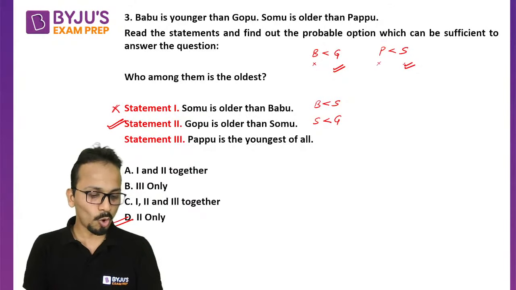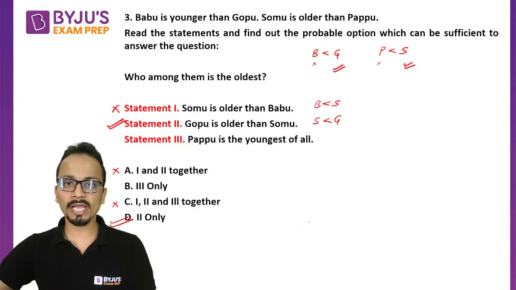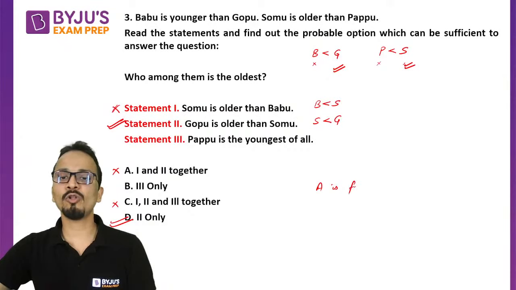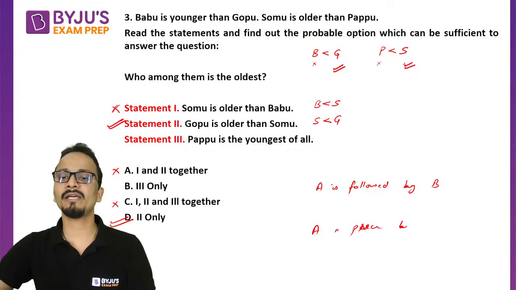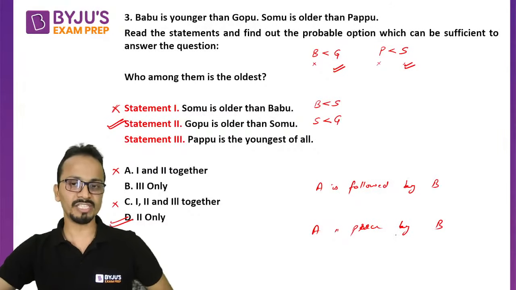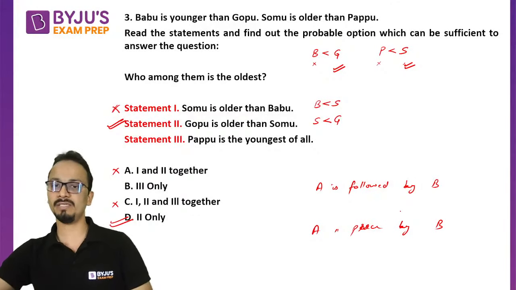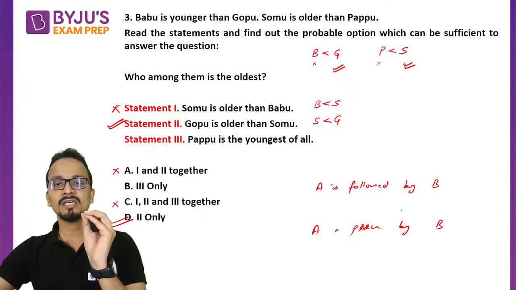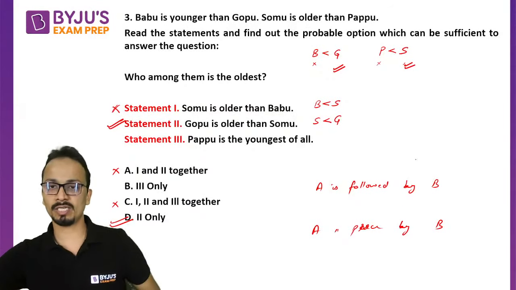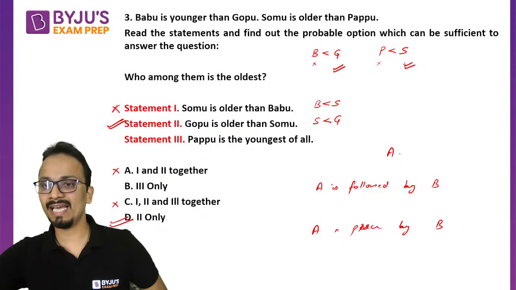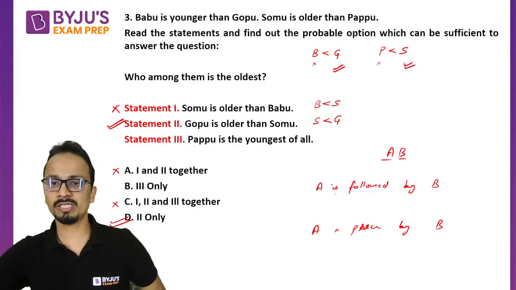Shivansh, you want me to clear the difference between followed by and preceded by. Let's say these are two different statements. A is followed by B, A is preceded by B. A is followed by B means B follows A. So A, then B. This will be the sequence for the first one.